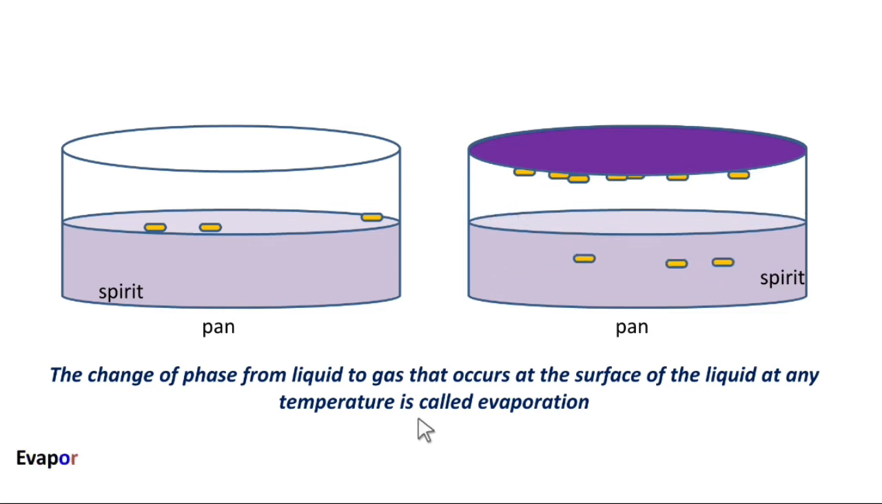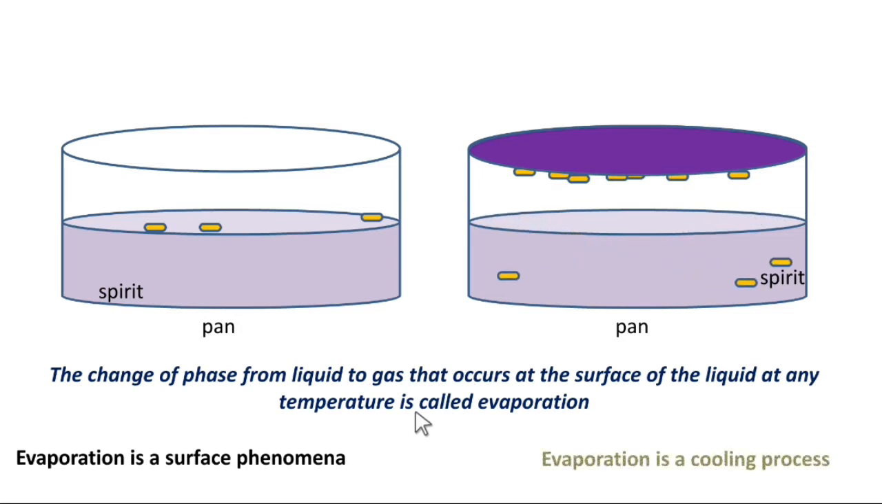So evaporation is a surface phenomenon, it takes place from the surface, and we can also say that it is a cooling process. Evaporation is a cooling process because the particles of liquid continuously give up their energy to the particles that are escaping from the surface.